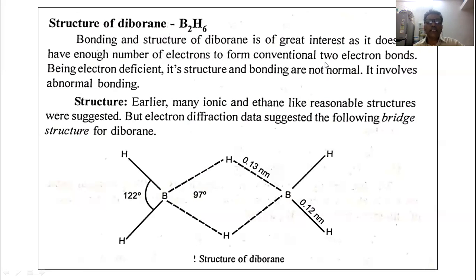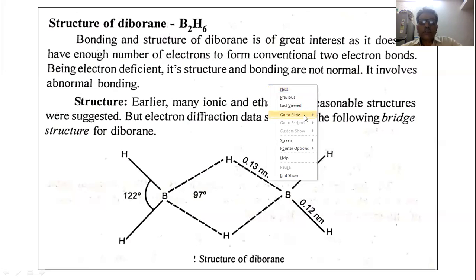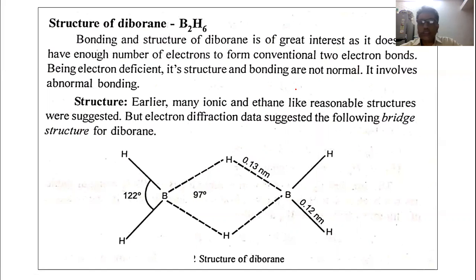It is expected that in the diborane molecule, there should be 7 covalent bonds like in the ethane molecule. In ethane, there are a total of 14 electrons, but in diborane, there are a total of 12 electrons. Let us show this. In diborane, there are 2 boron atoms.